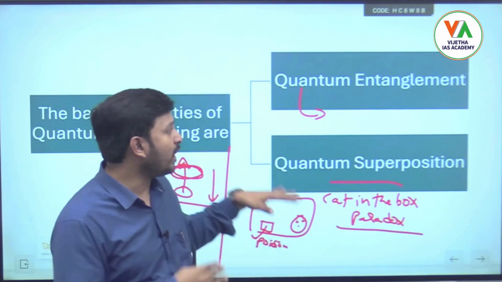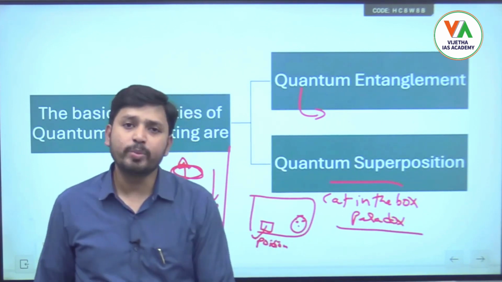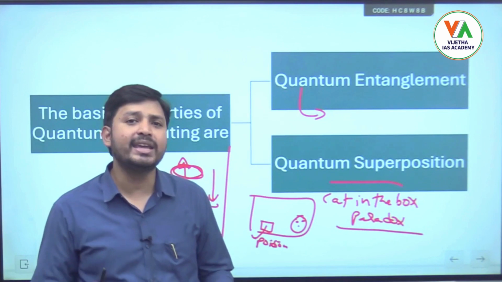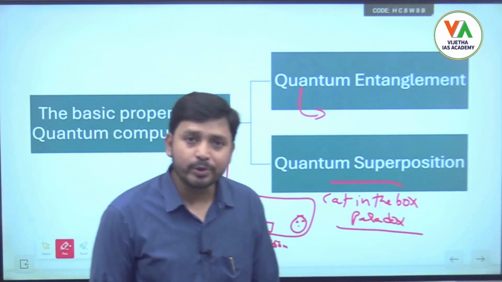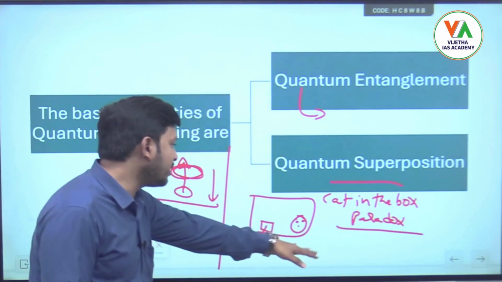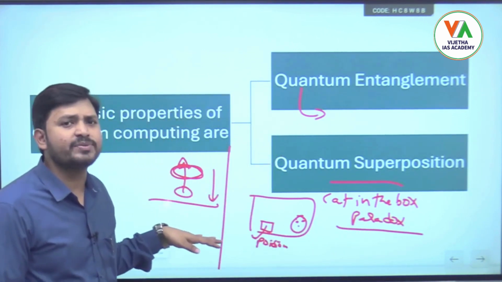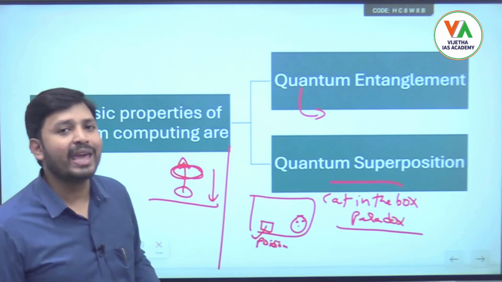This is called quantum entanglement. The second one is quantum superposition, which means any event can be there simultaneously in different positions. That is nothing but called quantum superposition. For this, Schrödinger gave the cat in the box example, and another example we can take is flipping a coin, which can fall either heads or tails.